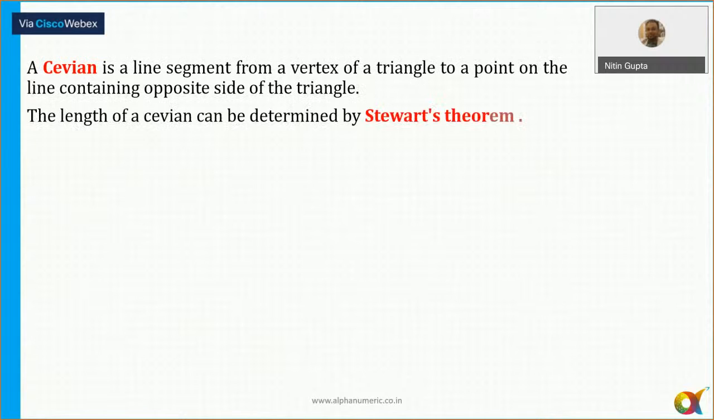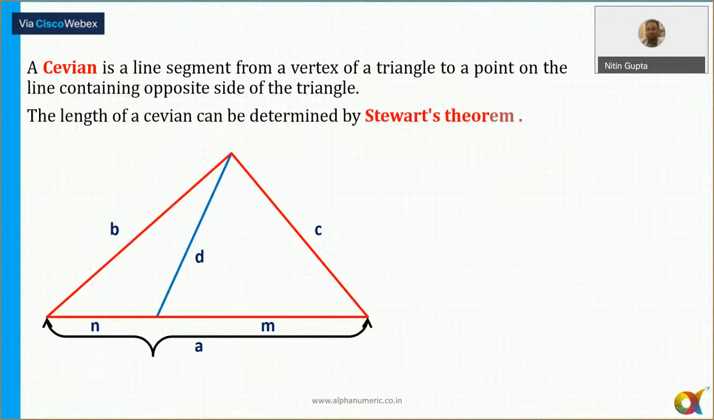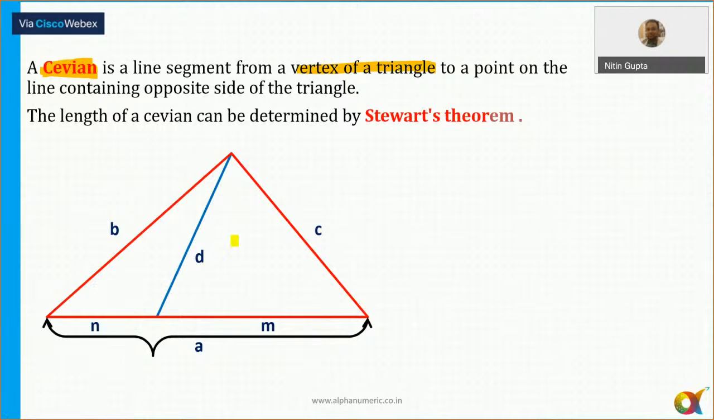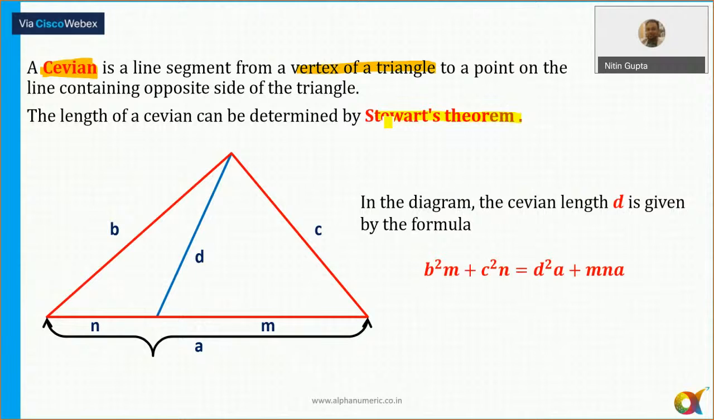Cevian. Okay, what is the Cevian? A Cevian is basically a line segment from a vertex of a triangle to a point on the line containing the opposite side of the triangle. That is the Cevian here. And the length of the Cevian is given by Stewart's theorem. And what is that theorem? You can note it down.